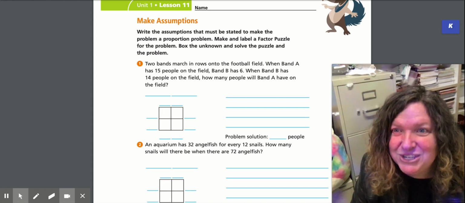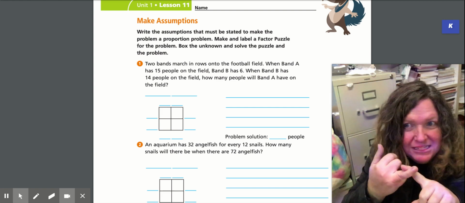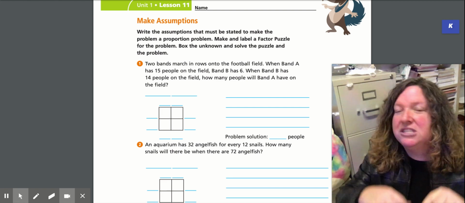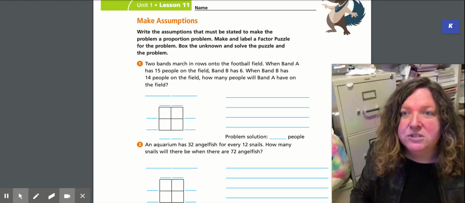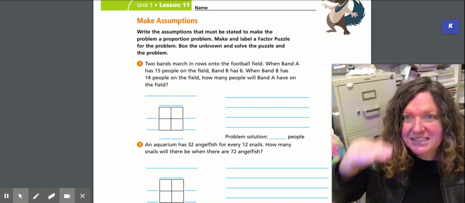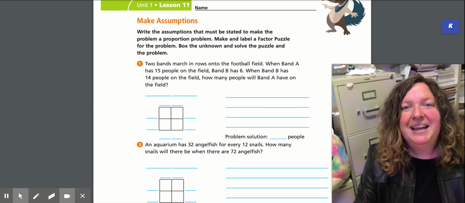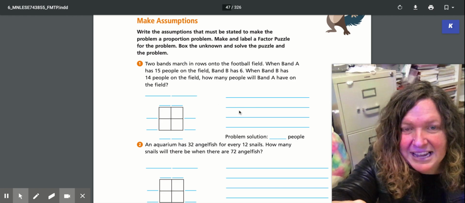All of those what ifs, the answer is, nope, that didn't happen. Those are the assumptions. We assume nobody's sick. We assume nobody's distracted. We assume nobody's going faster or slower. We assume nobody's tripping or having a hard time. All of those are the assumptions that we make in order to make sure that the two bands can march at a constant rate the whole exact time. Now, you're going to write those assumptions that we just talked about on the lines.